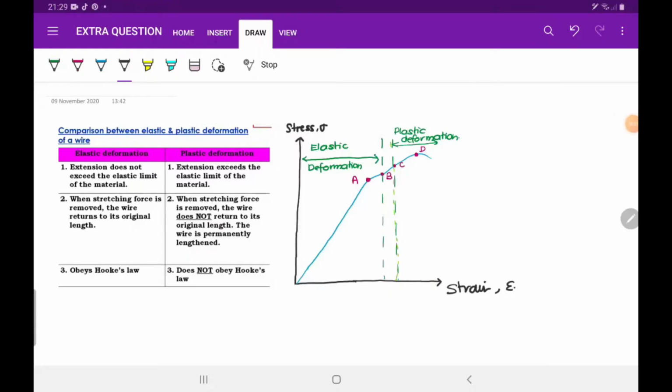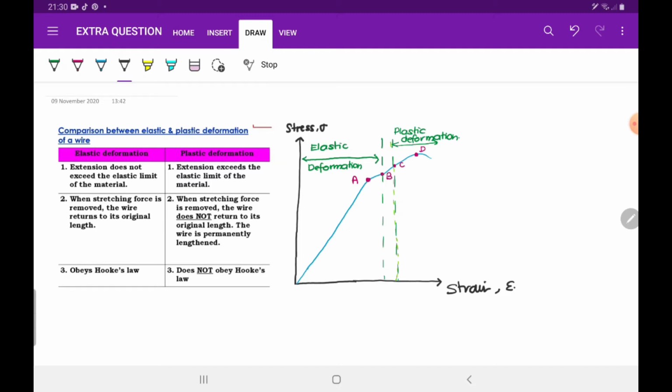Hello, Assalamualaikum students. We are going to continue our lesson 14, the comparison between elastic and plastic deformation of a wire. So the first point, for elastic deformation, extension does not exceed the elastic limit of the material, but for plastic deformation, extension exceeds the elastic limit of the material. Look at the graph of stress against strain. Point A is the proportionality limit and point B is the elastic limit. So elastic deformation does not exceed the elastic limit, but for plastic deformation, the extension will exceed the elastic limit.